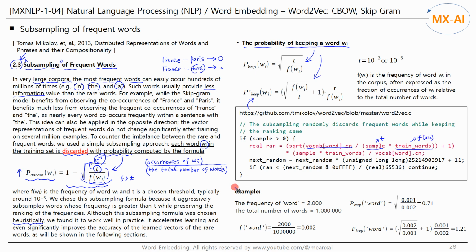Let me give you an example. Let's say a word appears 2,000 times in a corpus, and the corpus contains a total of 1 million words, and t is set to 10 to the power of -3. Then f is computed as follows. The keeping probability calculated using the above formula is 0.71. This means that we use 71% of the word w_i and discard the remaining 29%.